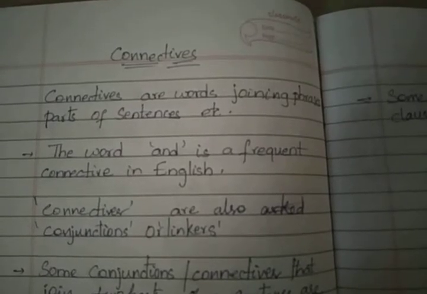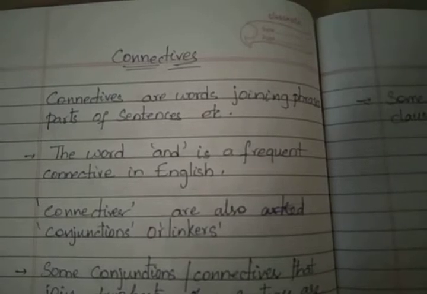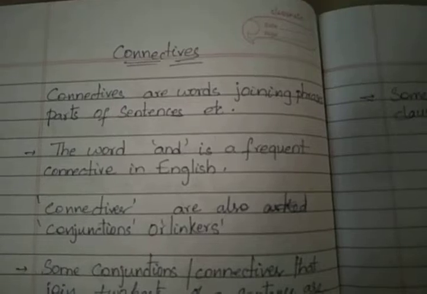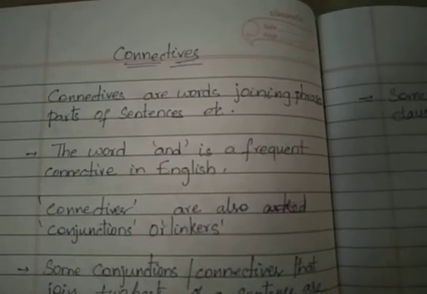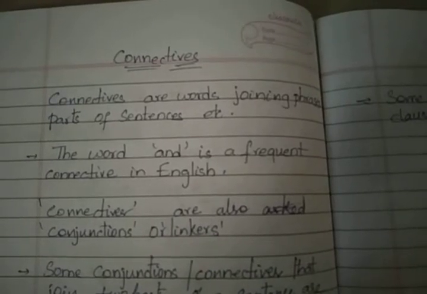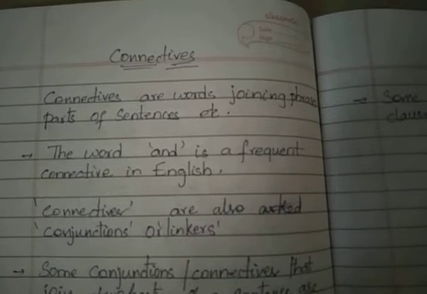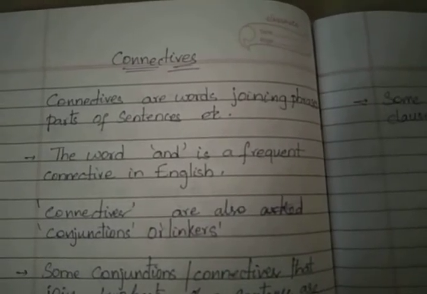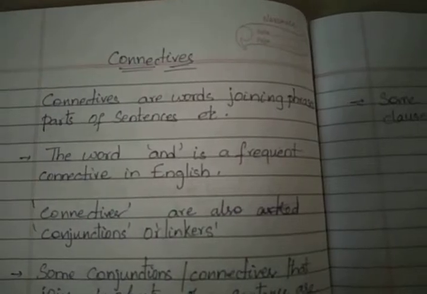They are the words that join two phrases or two parts of a sentence. Let me give a small example of that. She typed the letter and sent it to the principal. Here, she typed the letter is one part of the sentence.